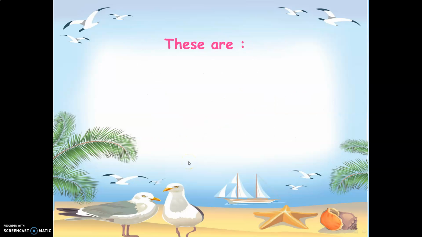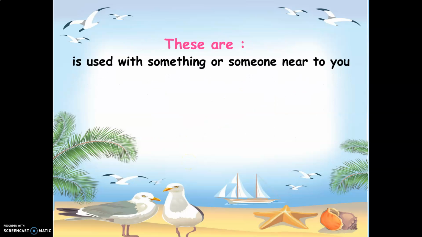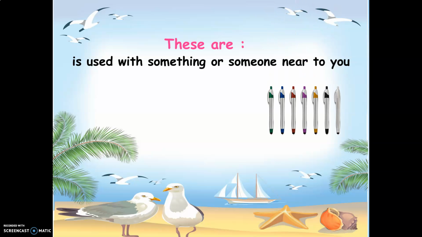Now let's see these are first. These are is used with something or someone near to you. What do I mean by this? Let's see an example first. Here, what can you see? I can see 7 pens.